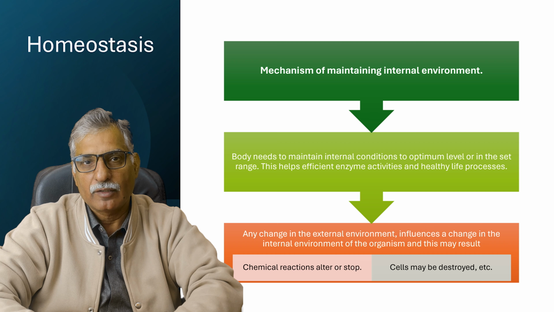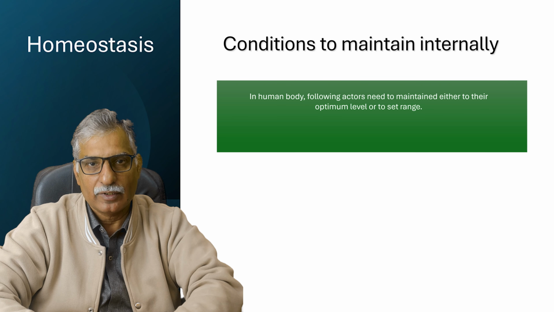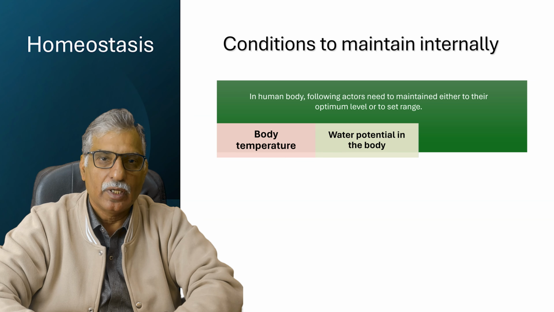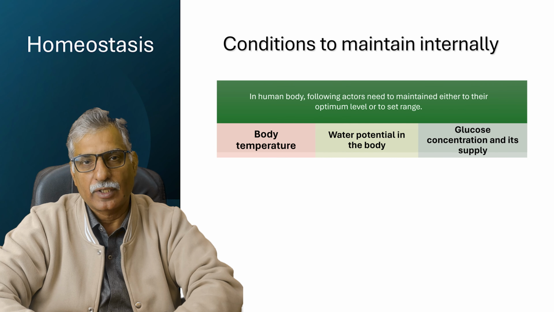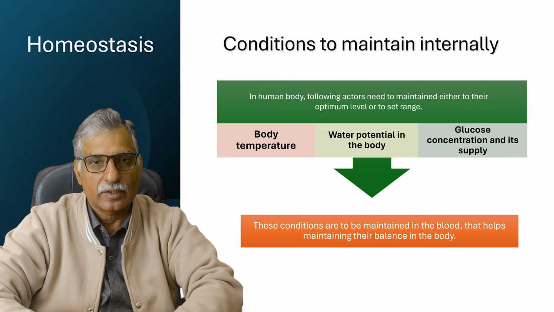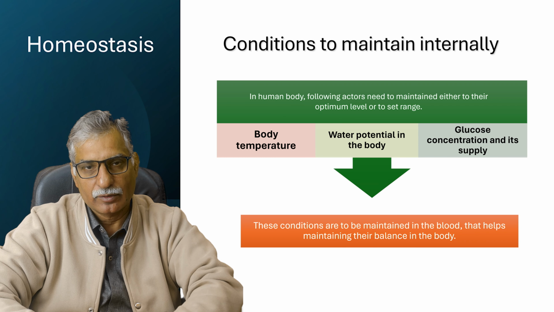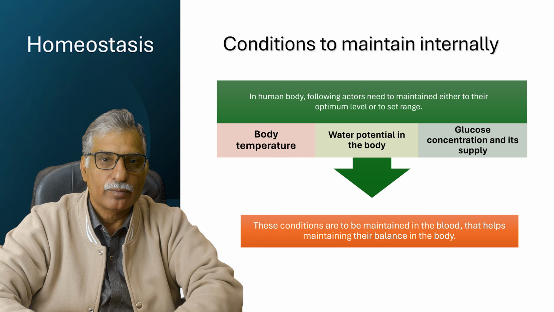And when the internal environment fluctuates, that will affect cellular activities, as temperature change, pH change, change in water concentration, or even change in glucose concentration may affect enzyme activity, respiratory activity, or certain other metabolic processes. So it is very important that our internal environmental factors operate at their set points or set ranges.